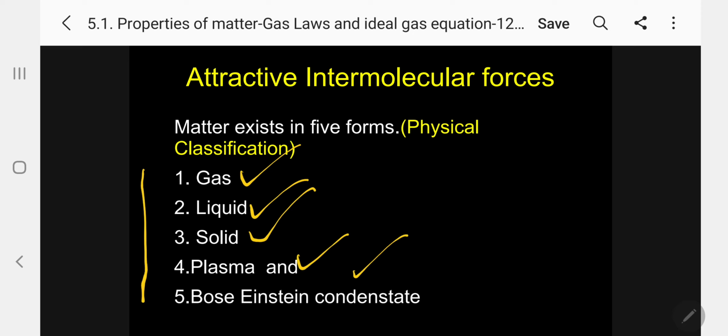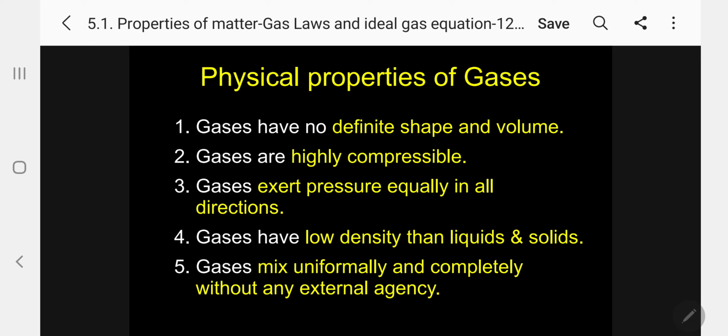Kindly follow. First, let me concentrate on gases. Whenever I say gases, I have to give the physical characteristic properties of gases. What are the physical properties of gases?